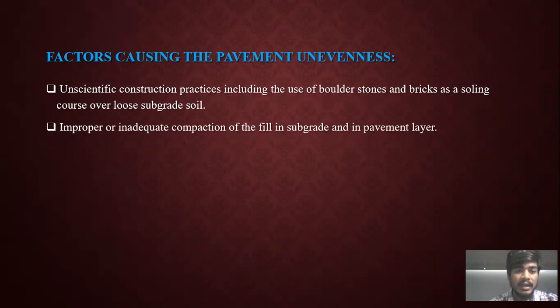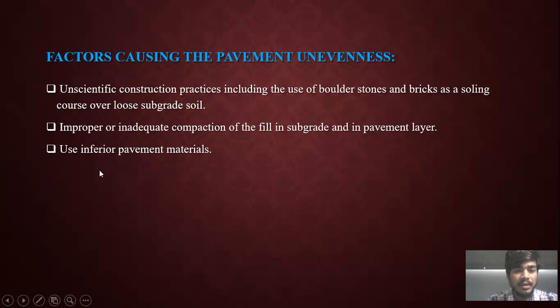The second is improper or inadequate compaction of the fill in subgrade and in pavement layer. The third one is use of inferior pavement materials. The next one is improper surface and subsurface drainage.